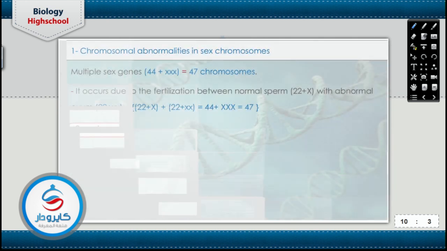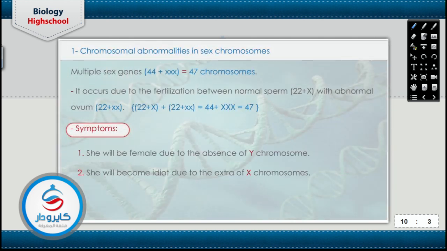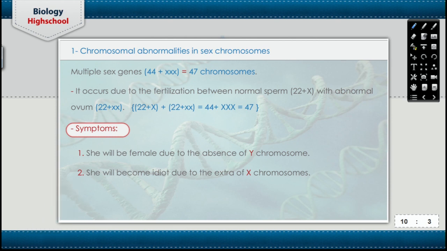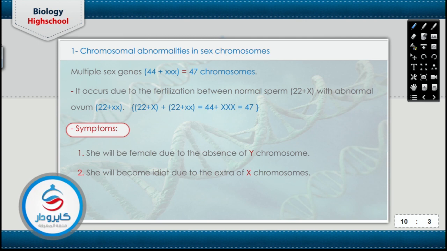الابنورماليتيز عندنا during the formation of gametes هنبدأ بحاجه اسمها multiple X chromosomes. Multiple X دي كان اصلا النورمال فيميل 44 XX، لكن هنا في multiple X هنلاقي 44 triple X أو more than triple X. ده معنى كده ان في one or more excess X chromosome in this abnormal female